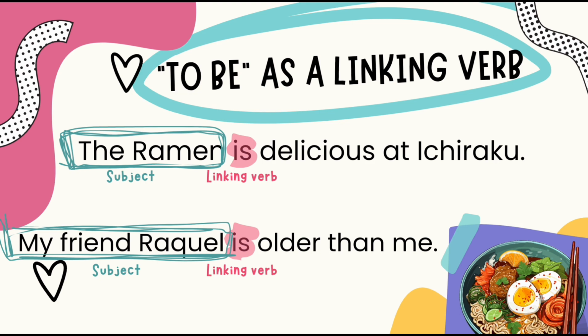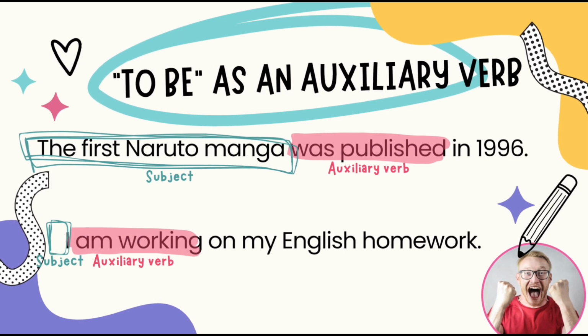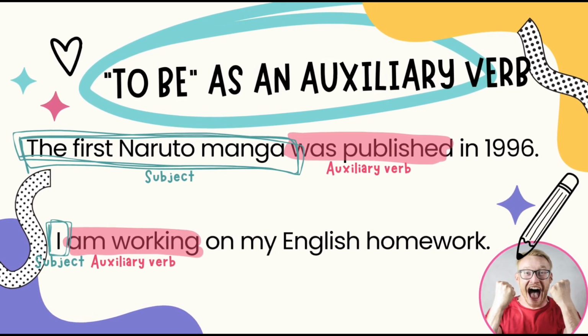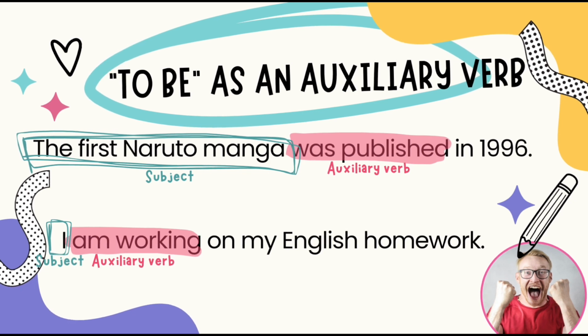My friend Raquel is older than me. To be as an auxiliary verb. As an auxiliary verb, the verb to be is used in the conjugation of continuous progressive tenses. Example: I am working on my English homework. And for the construction of the passive voice, example: the first Naruto manga was published in 1996.